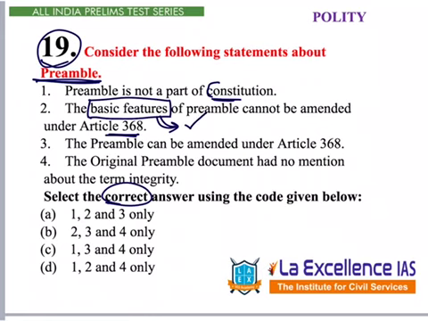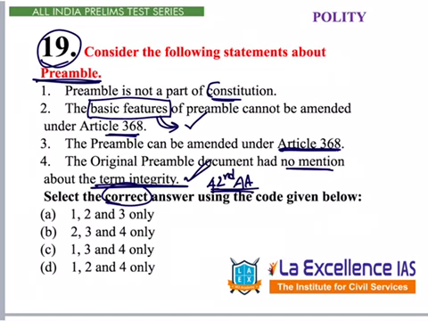Then third one, preamble can be amended under Article 368. Fourth one, the original preamble document had no mention about the term integrity. Yes or no? If we know 42nd Amendment and what were added through this, Socialism, secularism, unity and integrity, we can say this as correct. 4 is correct. 2 is correct.